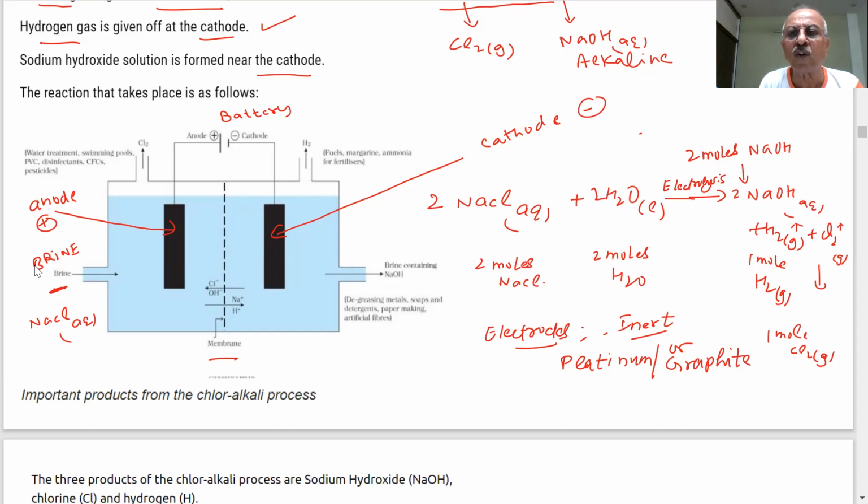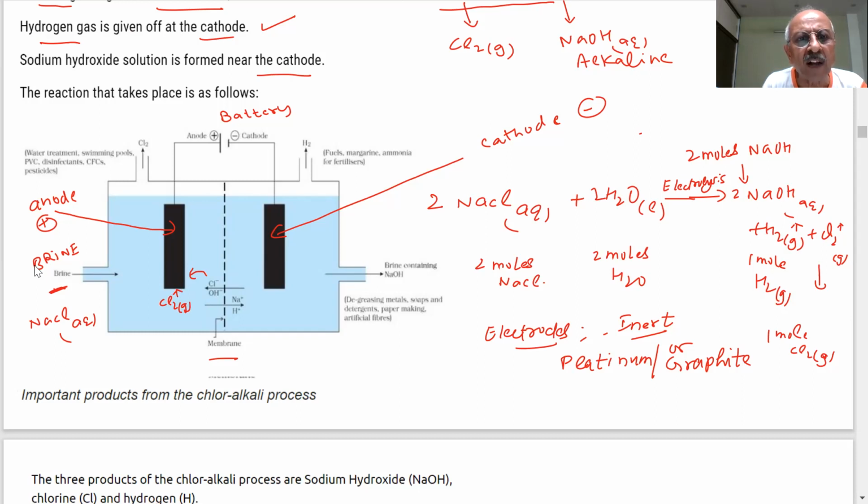This will dissociate into sodium and chloride ions, aqueous. What happens? You can see Cl minus, these are negative ions, they are moving towards the anode. And at this, which gas is coming? Chlorine gas at the anode.